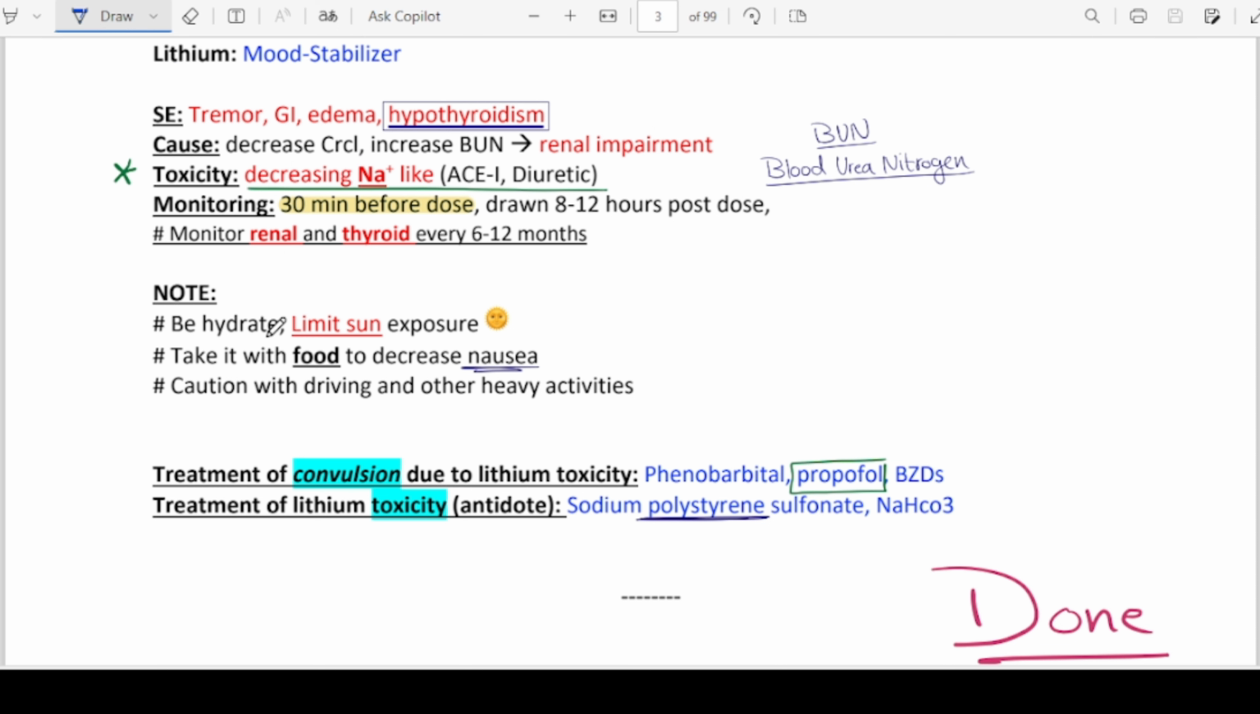Counseling notes for lithium: if a patient is using lithium, he should be hydrated, limit sun exposure, and take it with food to decrease nausea. He should be cautious with driving and other heavy activities. If a patient is using lithium and because of lithium toxicity he has convulsions, that can be treated with phenobarbital, propofol, and benzodiazepines. While the antidote for lithium toxicity includes sodium polystyrene sulfonate and sodium bicarbonate.